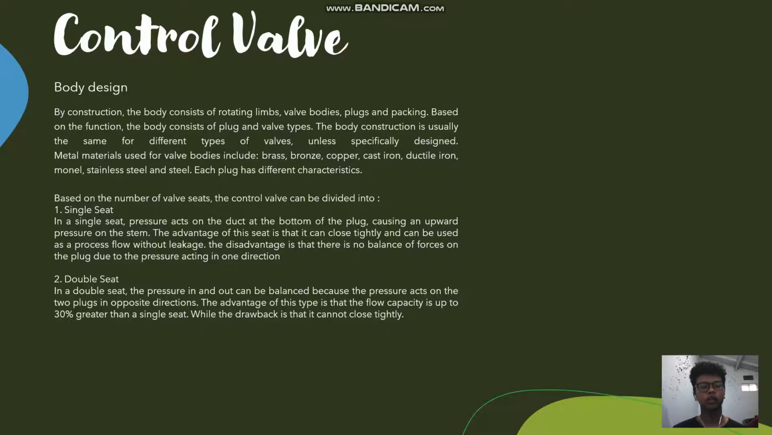2. Double seat. In double seat, the pressure in and out can be balanced because the pressure acts on the two plugs in opposite direction. The advantage of this type is that the flow capacity is up to 30% greater than a single seat, while the drawback is that it cannot close tightly.